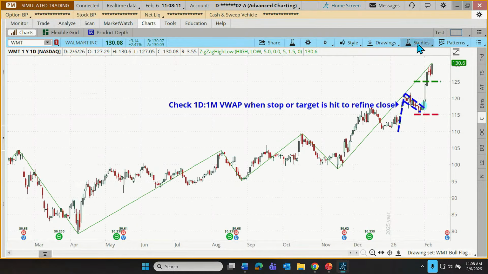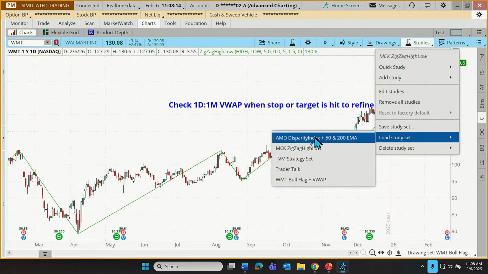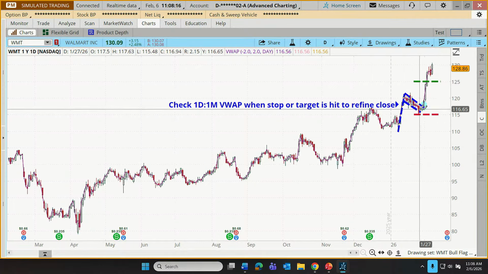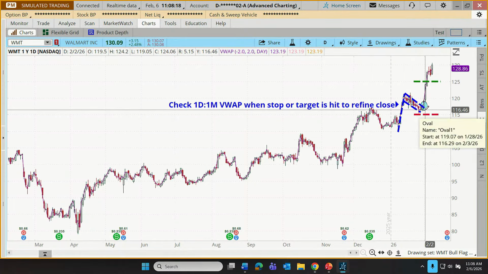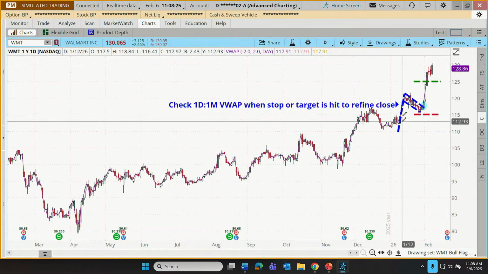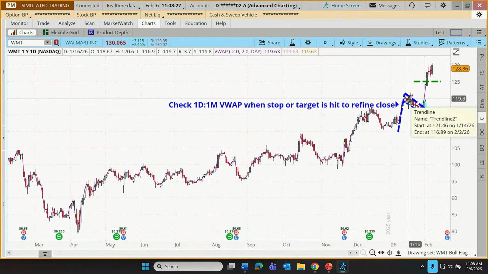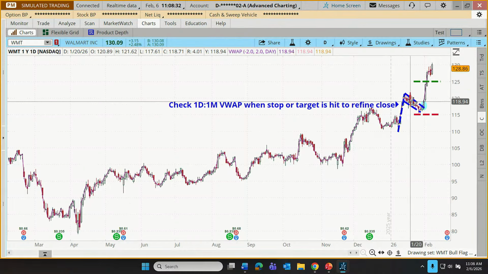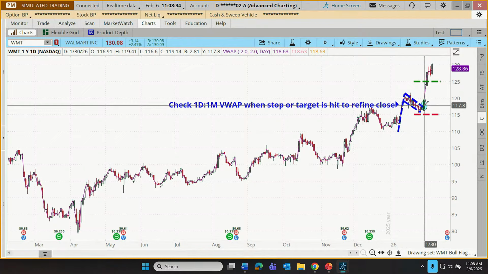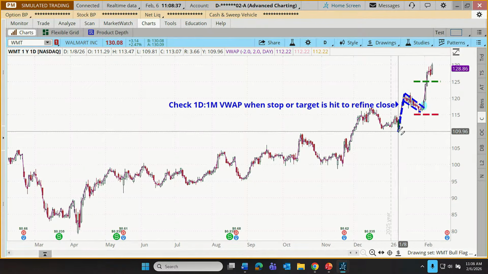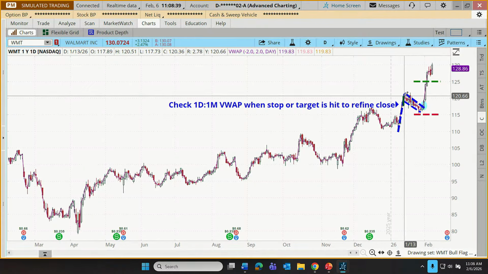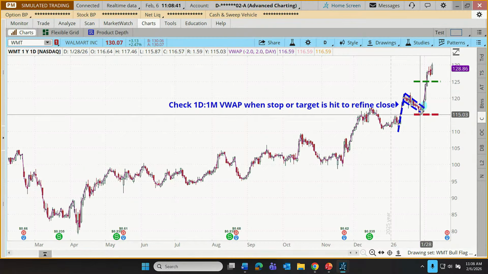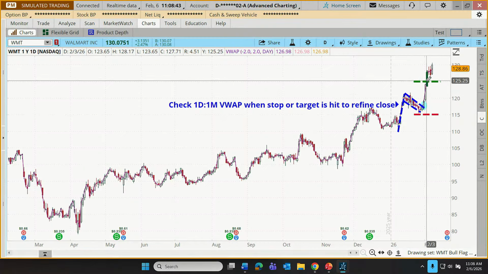Let's bring up Walmart. I'm going to load up the study set for the Walmart position. This was a bull flag with an attempted enhancement of the intraday timing of the entry using VWAP. So the technical reason for the entry was a bull flag. So we had a flagpole here, a pullback, an apparent break of that flagpole. So the length of the flagpole, we went from about 110 up to about 120. And so maybe our trader was looking for price to rise from about 115 up to 125.